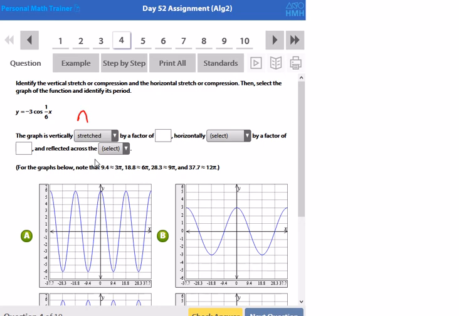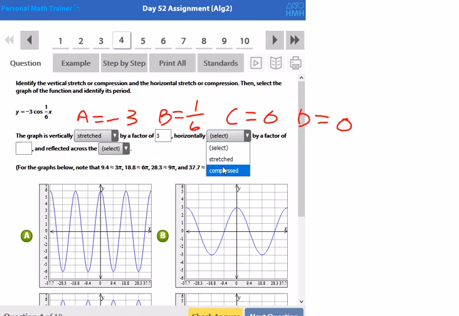Here, let's identify. A here is going to be -3. B is 1/6. C is 0, and D, which is the midline, that's also 0. So by a factor of 3, horizontally, we're going to be stretched because the B is 1/6 by a factor of 6, because it's the reciprocal, and we're going to reflect across the x-axis.